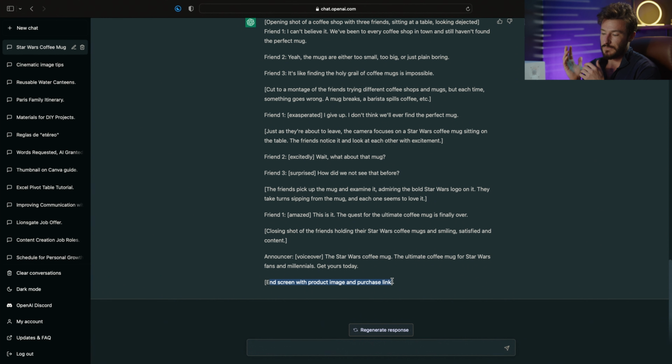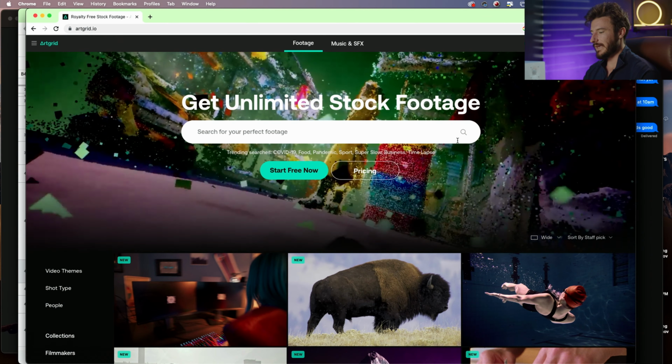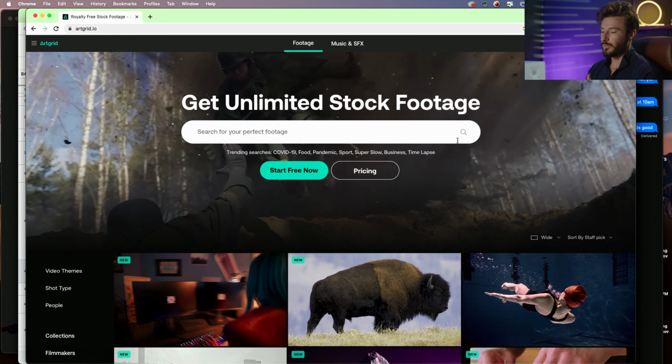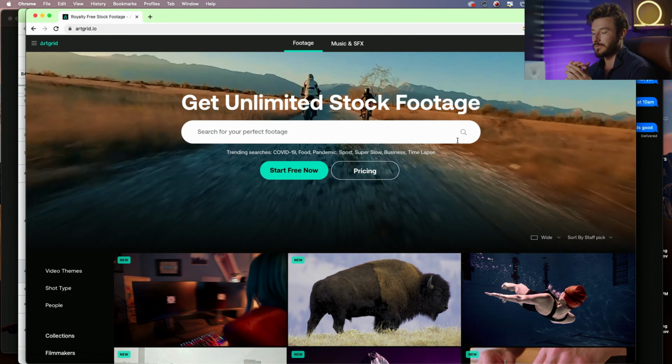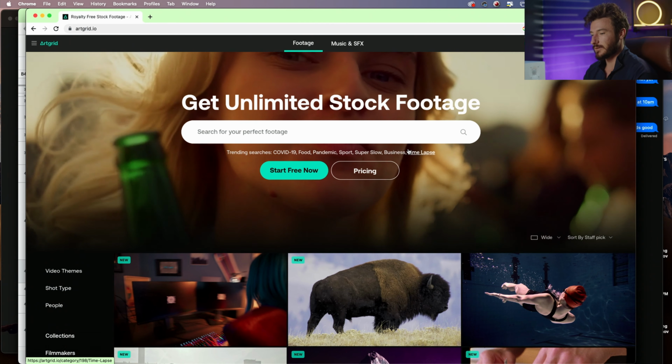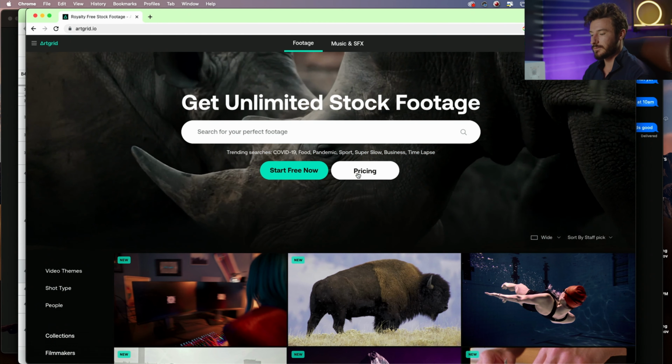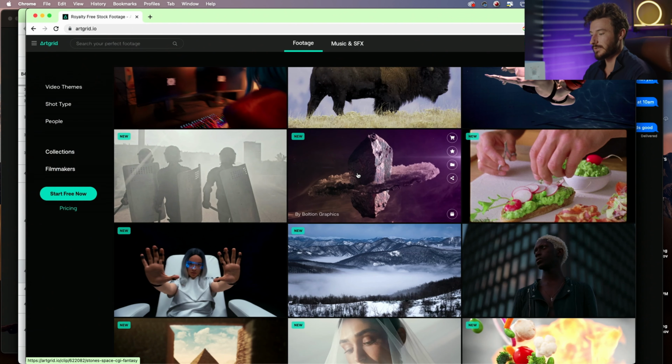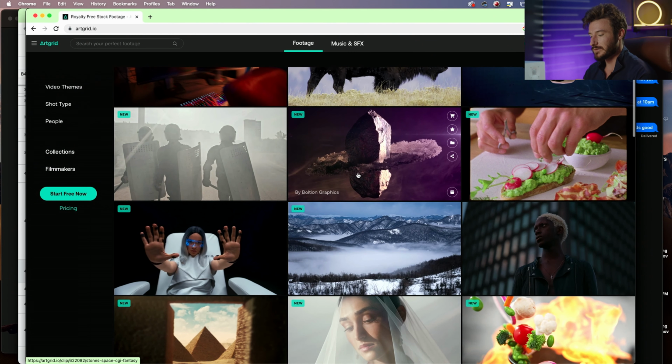Now you can go out and you can film this, or you can even use a platform like ArtGrid and Canva to use online content such as B-roll and photos if you don't have the ability to film a concept like this on your own, which we're gonna get more into later in the course. And just as a little bit of a bonus tip here, if we wanted to go out and shoot a concept that we created on ChatGPT, but we didn't have the equipment or the means to film it ourselves, there's great websites like ArtGrid that you can get a ton of really unique and professional looking stock footage from.